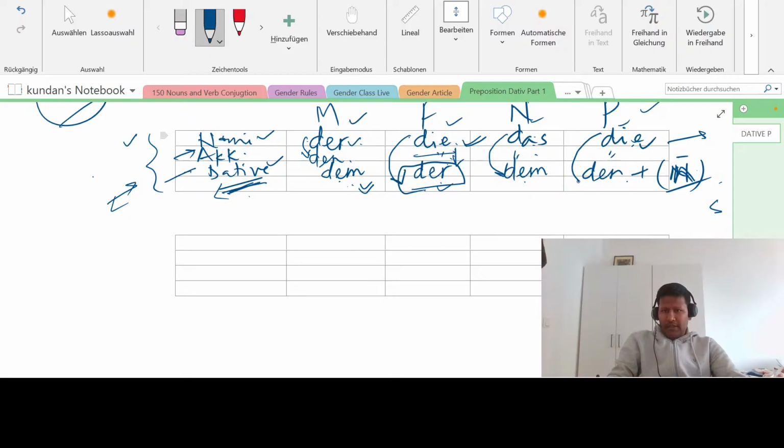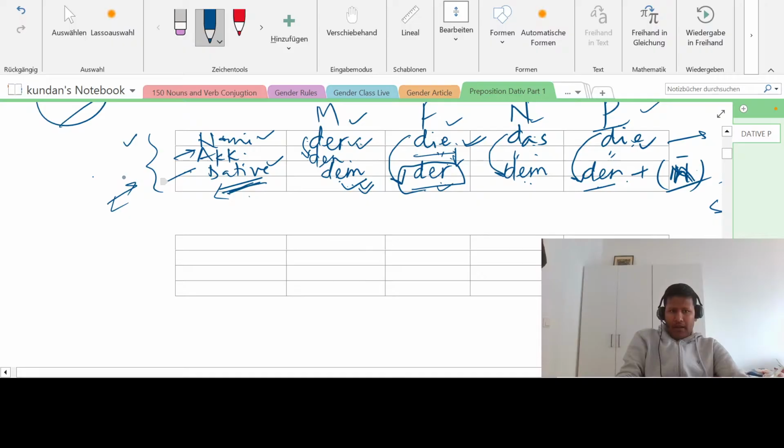Now let us take examples for whatever we have not touched. Meanwhile, you can write this table somewhere in front of you so that when we cover the examples, you don't mix up the articles.